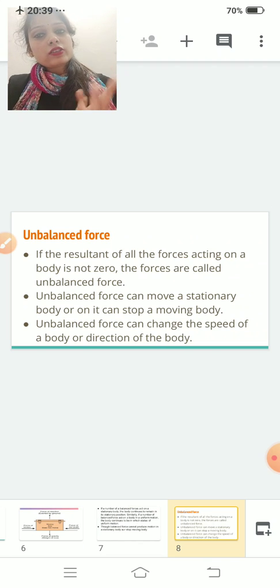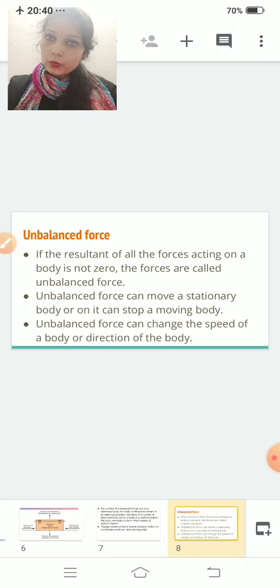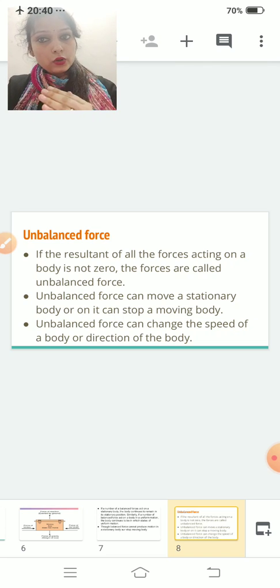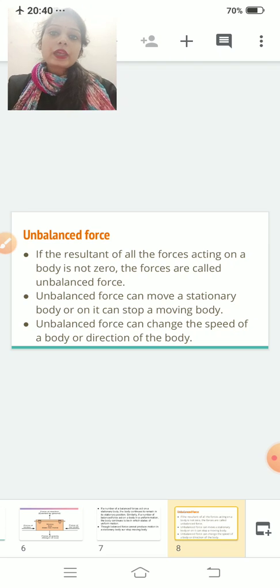Now next one, unbalanced force. It is just the reverse of balanced force. If the resultant of all the forces acting on a body is zero, then it is balanced force. If the resultant force is not zero, then it is unbalanced force. Unbalanced force can move a stationary object, it can stop a moving object, or it can change the speed of an object.